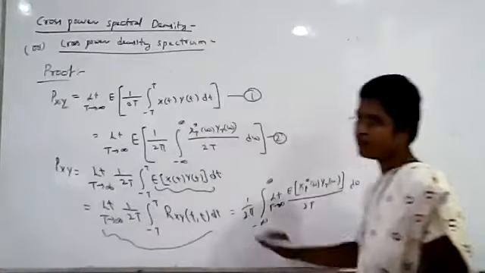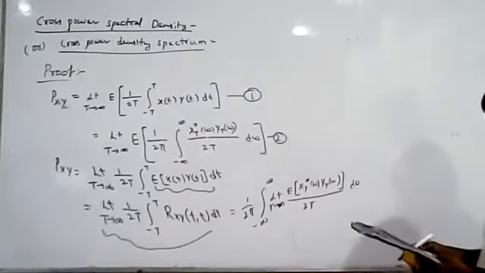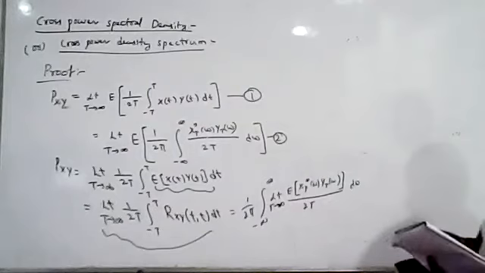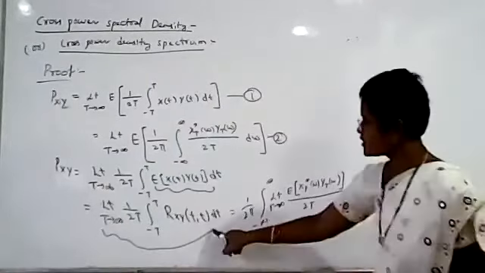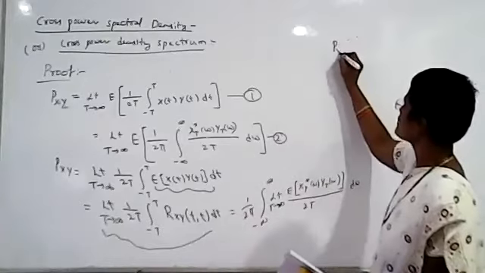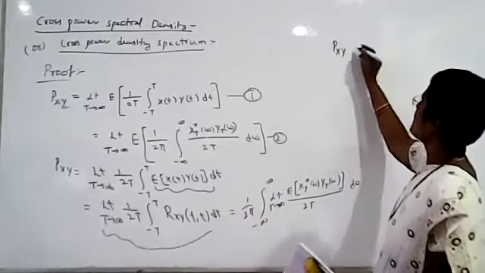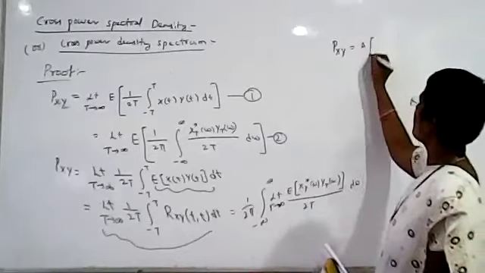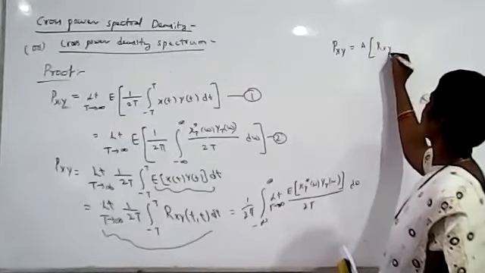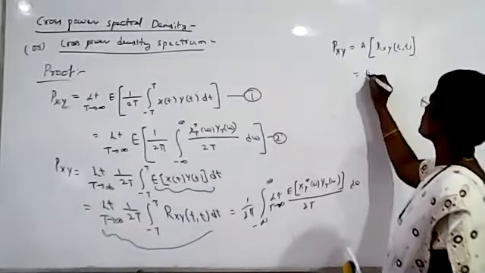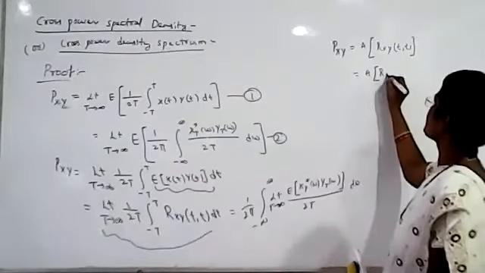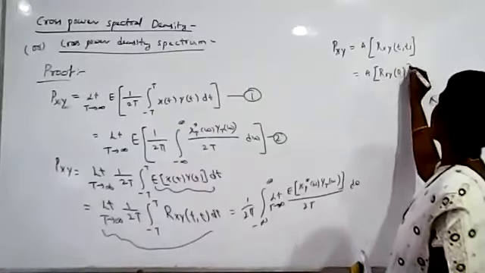This is the time average of the cross correlation where the time difference is equal to 0. So from the first relation, Pxy is the time average of the cross correlation function where the time difference is 0, so it is Rxy(0).